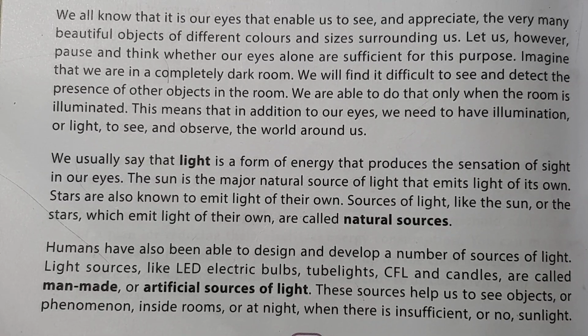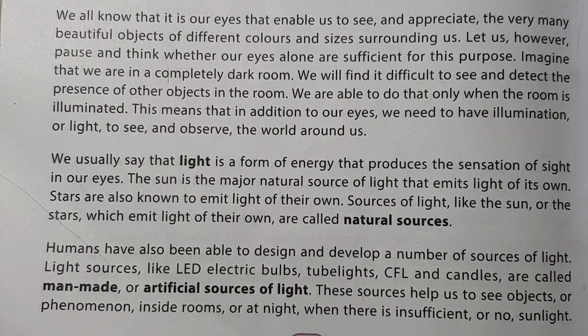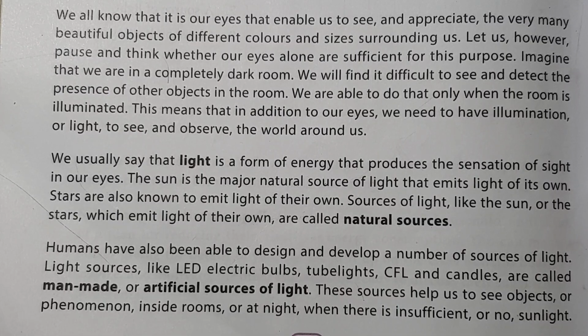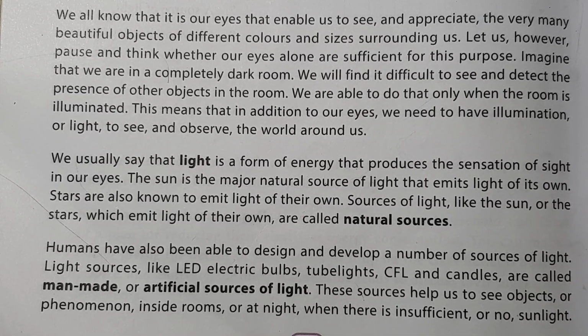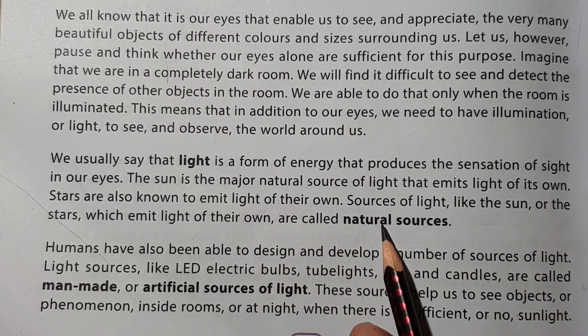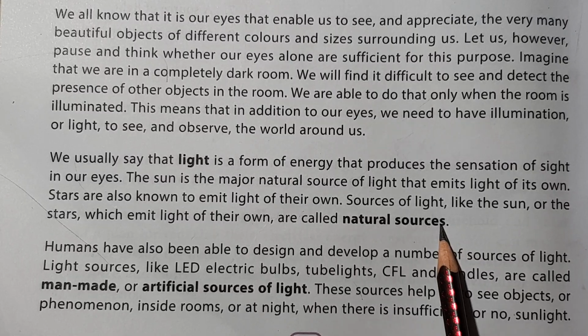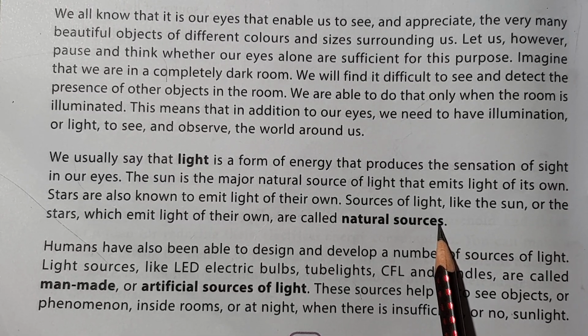The sun is a major natural source of light that emits light of its own. To our earth, we get light from the sun. Stars are also known to emit light of their own. Stars also have their own light. Sources of light like the sun or stars which emit light of their own are called natural sources. The sources which emit their own light, like the sun and stars, are natural sources that provide light to our world.